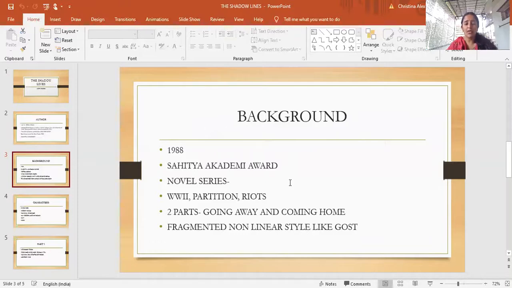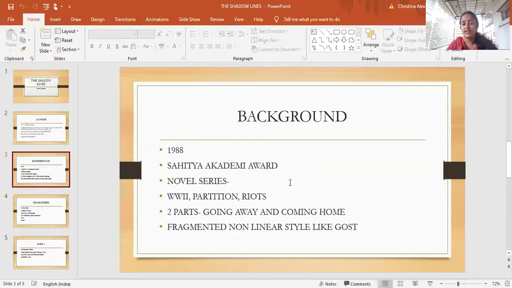And they saw the amount of destruction that humans could do onto other humans. The futility of war, all of those ideas came into the minds of people after the Second World War. And this is the background, and many things that happen in the novel will be directly influenced by these background events. That's why I want to discuss them.